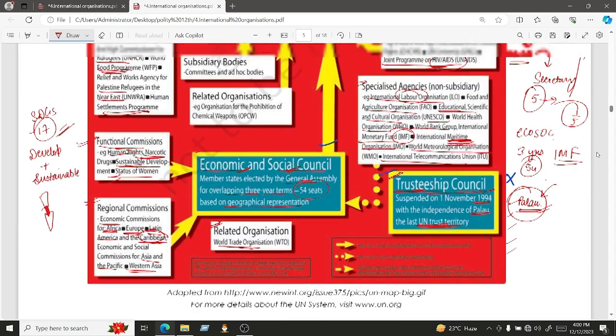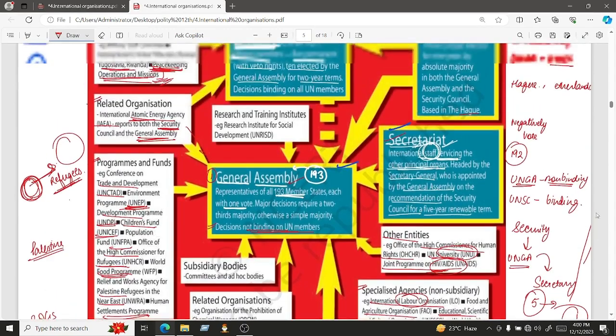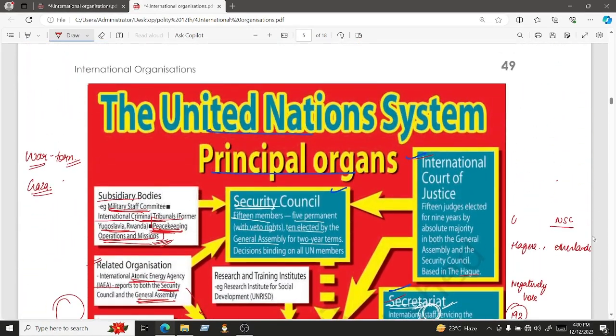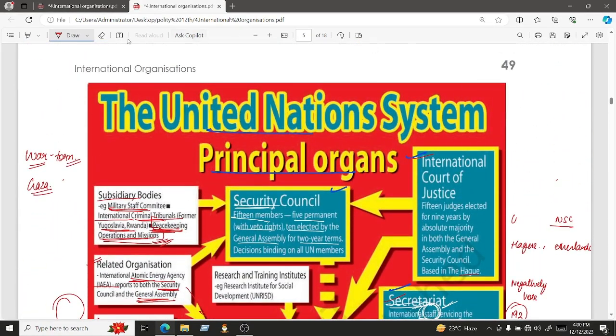So I hope the topic was clear to you. Just let's have a quick summary. We have discussed about the 5 principal organs. Earlier there were 6 principal organs, but now as the Trusteeship Council is no longer in existence, we have 5 principal organs, out of which one is your UN General Assembly, then we have UN Security Council, and then we have International Court of Justice. Then we talked about Secretariat, and then we had discussed about the ECOSOC, which is your Economic and Social Council, and in the last we had also discussed about the Trusteeship Council, which is no longer in existence. It has been wound up.